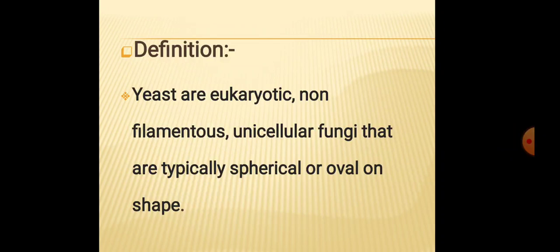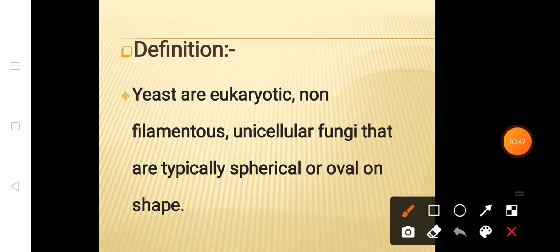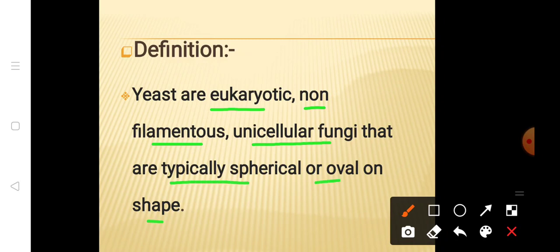Okay, here is the definition. The definition says that yeast are eukaryotic and non-filamentous. They don't have filamentous-like structures, which means they don't have thread-like structures. They are unicellular fungi, typically spherical or oval in shape.